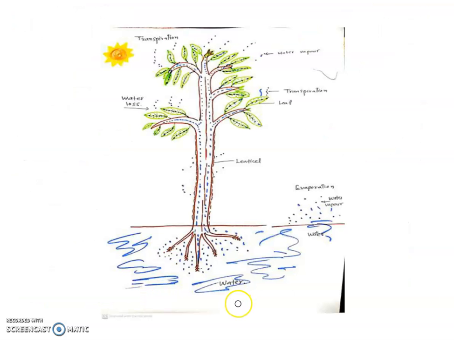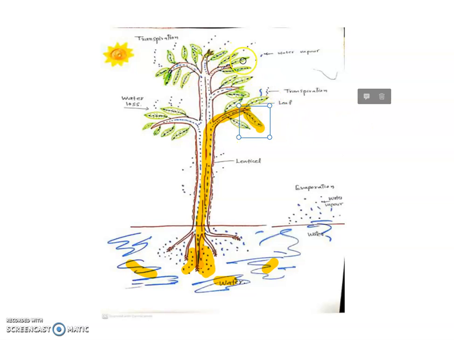So you see here, the plant absorbs water through the roots. These are the water molecules. This water is absorbed by the root and transported to the various aerial parts of the plant, and the water reaches the leaves.